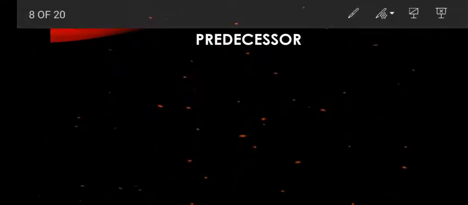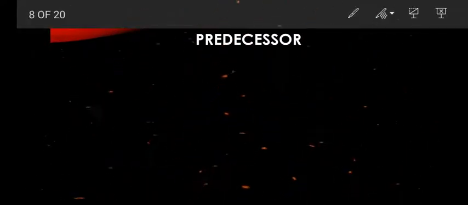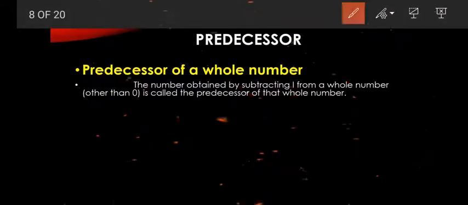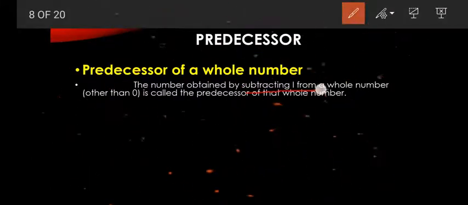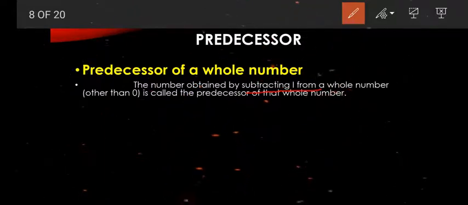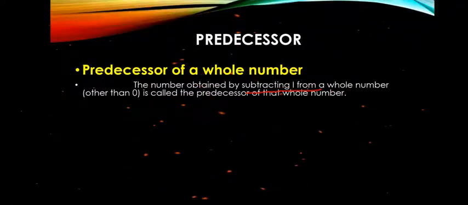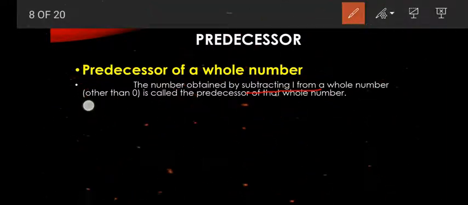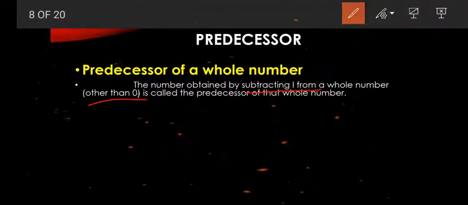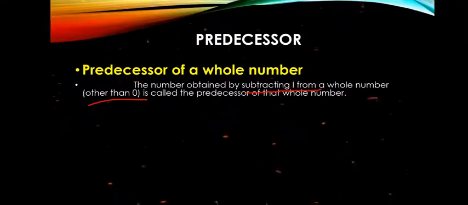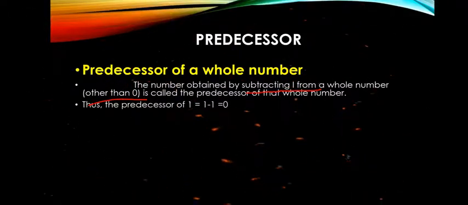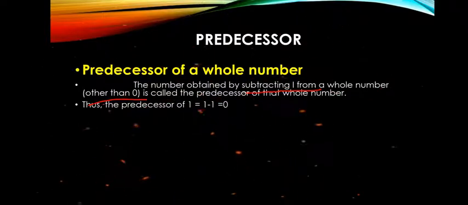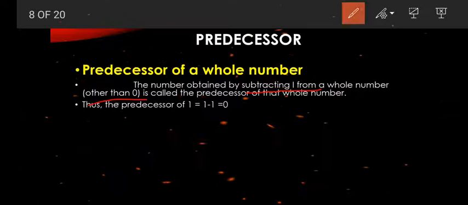Next we are going to see predecessor. Predecessor means subtracting 1. This is the meaning of predecessor. Here we are going to do subtractions. Except 0, for all other numbers it is possible to write the predecessor. See one example: 1 minus 1, 0, the predecessor of 1.